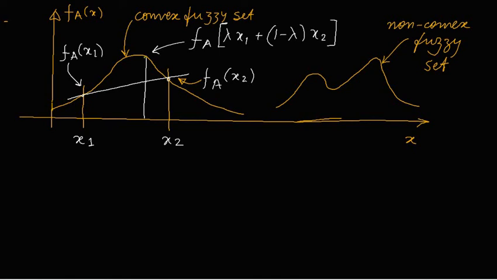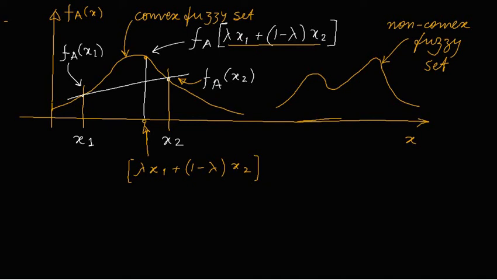And this is a point, on the x-axis, which is lambda x1 plus (1 minus lambda) x2.